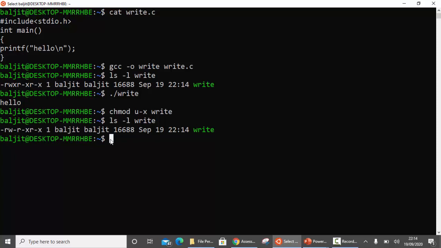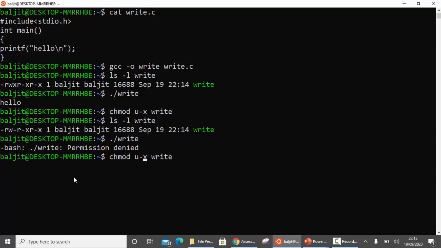Now if I try to run it, it gives me an error, permission denied. This is what we mean by executable permission for a file. If I re-grant the execute permission, u+x, and now try to run it, it gives me the output. So this is all about read, write and execute for the file.